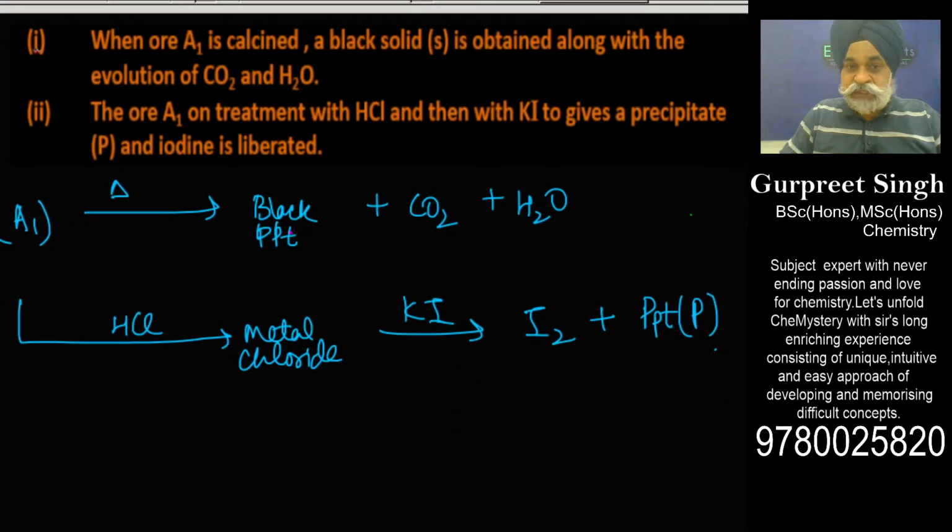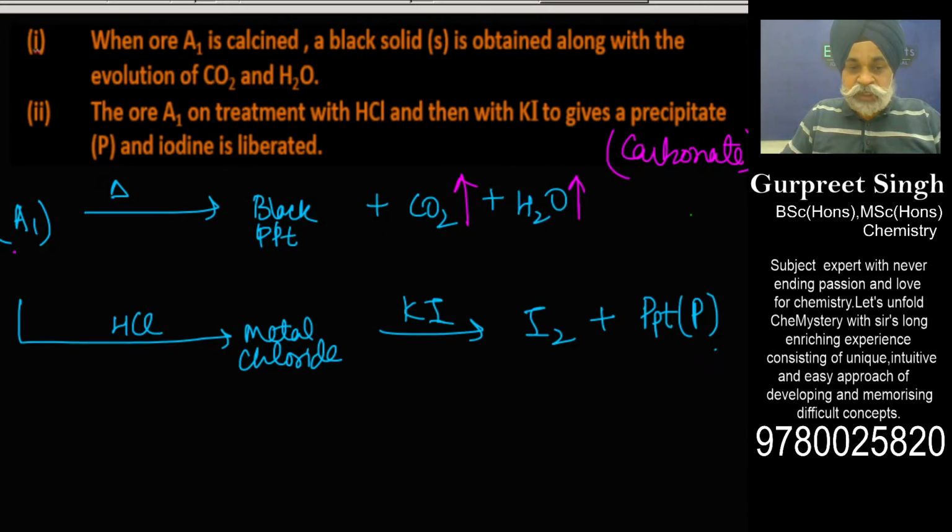A1 is first calcined. It is simply being heated and it evolves carbon dioxide and water along with some precipitate. From here I see that this A1 ore can be a carbonate ore, because only then could you get the carbon dioxide. This is the best way to infer here.